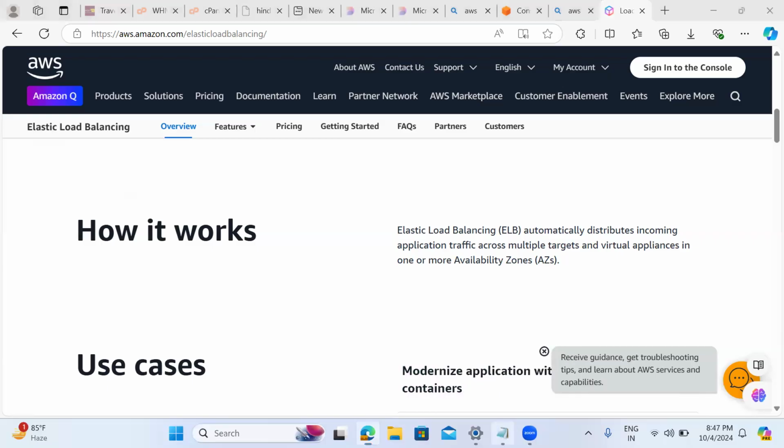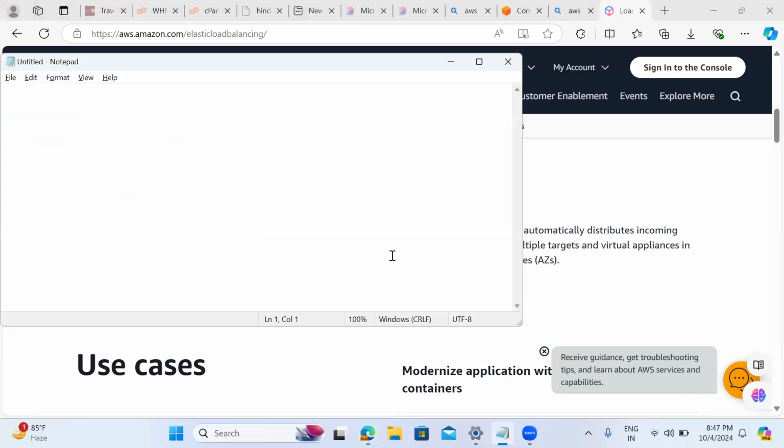But here a small point is there. The scope of ELB in AWS is a region itself. That means we can do the load balancing only at the region level.